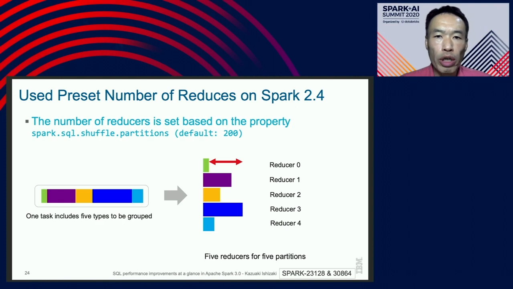For example, reducer 0 will finish very quickly. This is because partition 0 is very small. On the other hand, reducer 3 takes much time. The total execution time is dominated by reducer 3. Obviously, this is inefficient. This is because reducer 0 and reducer 4 have lots of idle time, while the other reducer is busy.